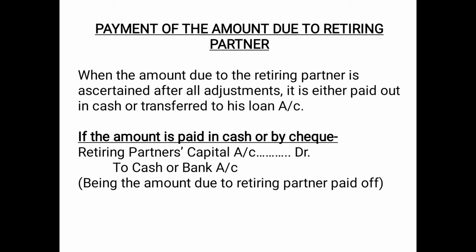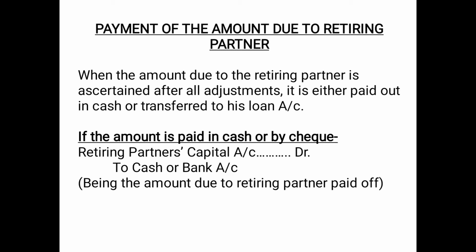Then, payment of the amount due to the retiring partner. When a partner retires, we have already discussed that at the time of retirement we give him his share of profit, his share of goodwill, his share of undistributed profits, his share of accumulated losses, his share of joint life policy, etc. And after adjusting all the entitlements of the retiring partner, whatever balance is left in his capital and current account, the firm has two options.